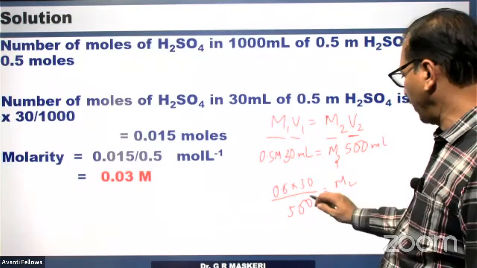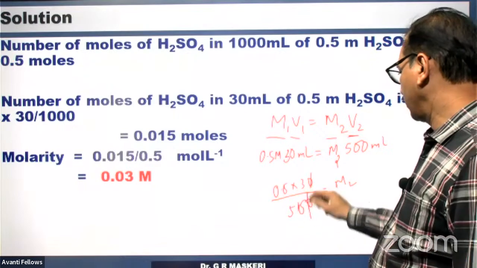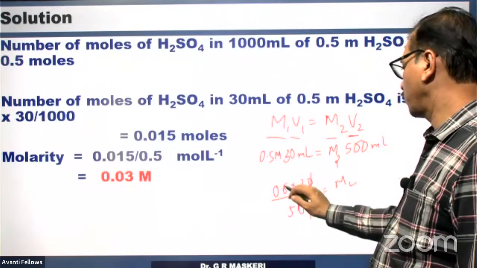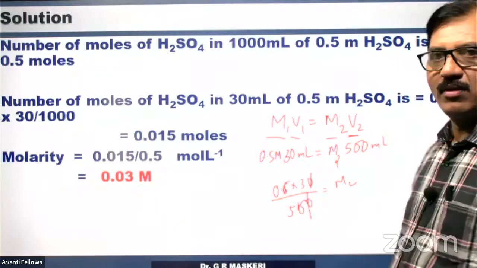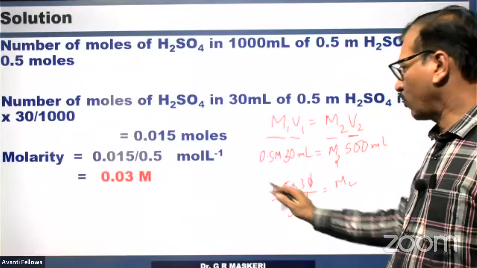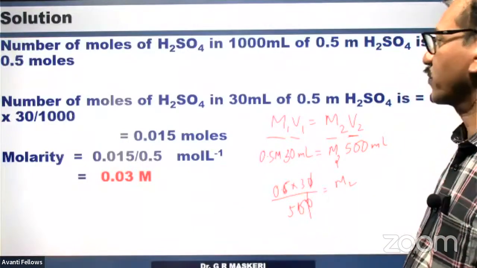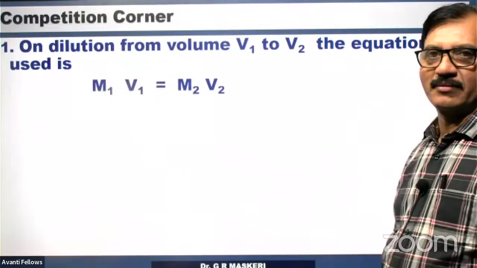You can check, 0.03. If you take this as 0.5, then 3 into 10 to the power minus 2, that is 0.03. If you do this calculation, you will get the same answer. So this is easy to do if you know the formula.